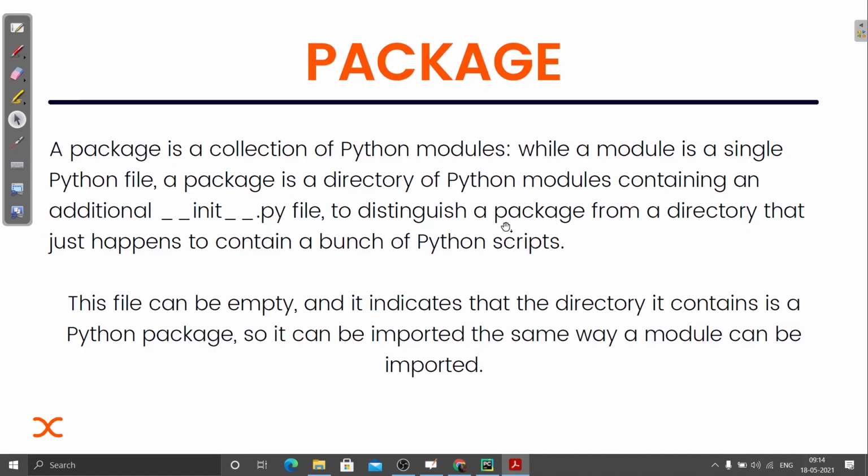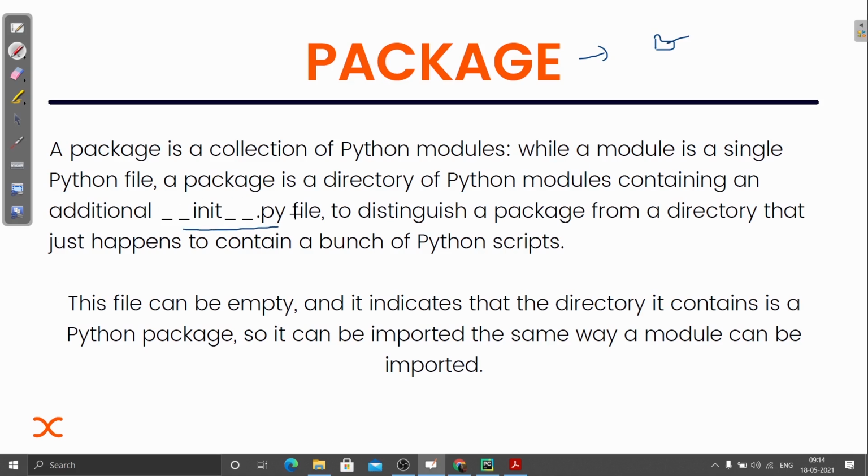Now let's move to package. A package is actually just the same as a directory. You can call it a directory, but the only thing that is different from a directory is that there is one __init__.py file. You can see it looks something like this.